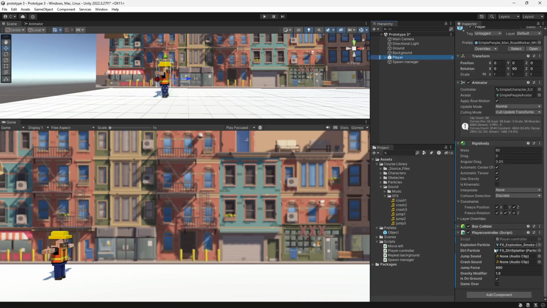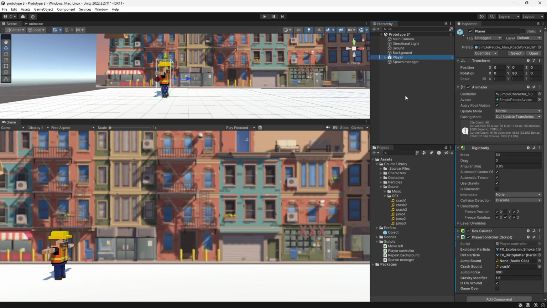I hope you have your volume all the way up, by the way. I don't know who you are, but I hope you have your volume all the way up.